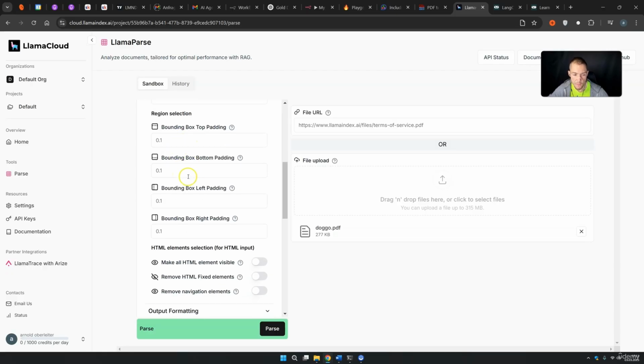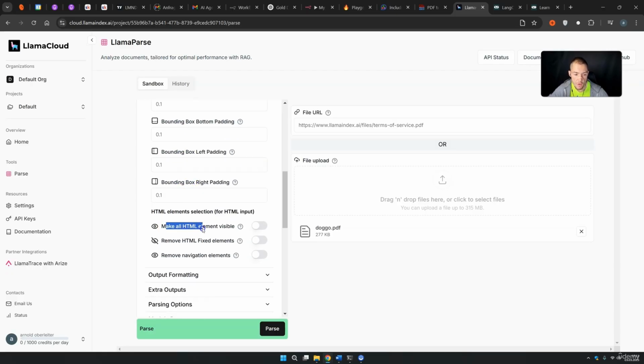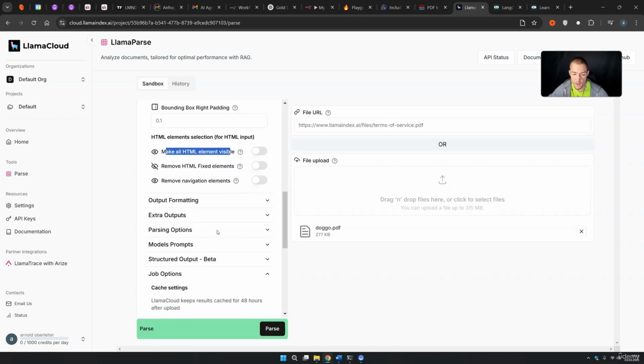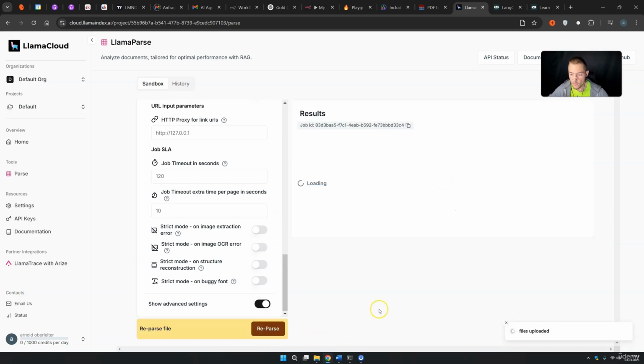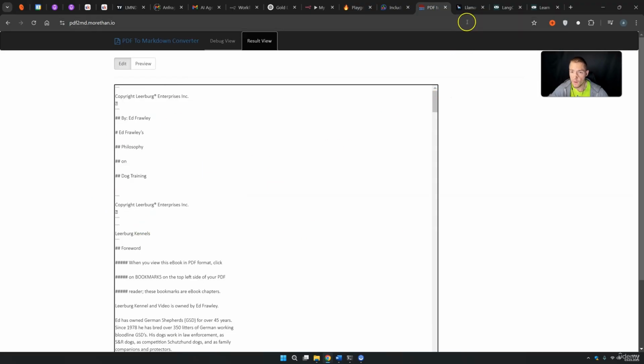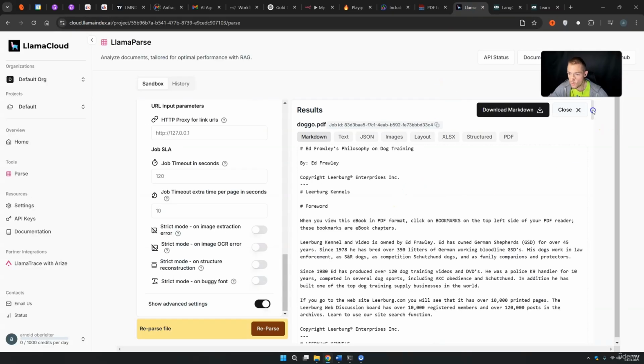If you want specific formats, you can make all HTML elements visible, so you can also try this with HTML and do a lot more. But I want to make this fast. You can simply press parse, wait a tiny bit, and then you will get everything back as Markdown, and this Markdown will once again work a lot better, just like the Markdown here. So boom, there we have it. Right now we have perfectly structured Markdown.